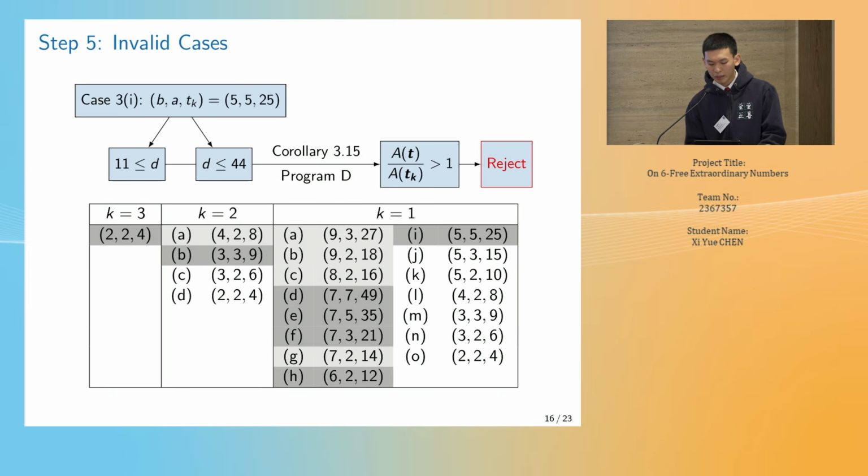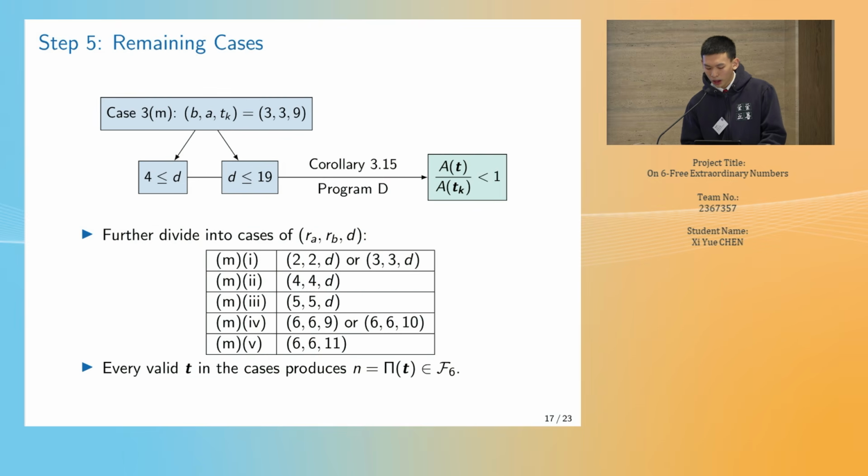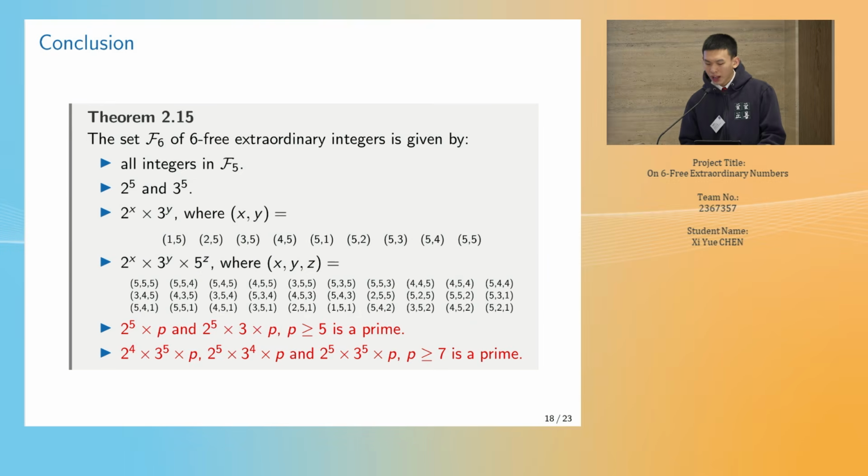More cases can be eliminated due to similar arguments. For the remaining cases, only a few T have a quotient less than 1. Then we can get all possible values of RA, RB, and D, just like the table shows. For each subcase, the conditions of T are enough to determine whether the factorization T is valid, and we can check that it produces an N belonging to F6. From now, the proof of my main theorem is finished.